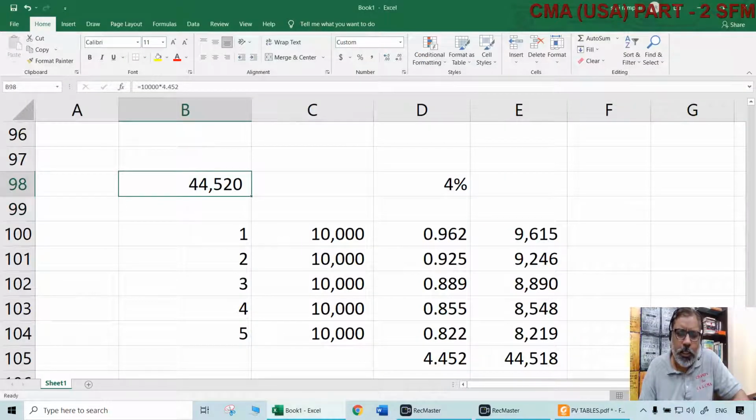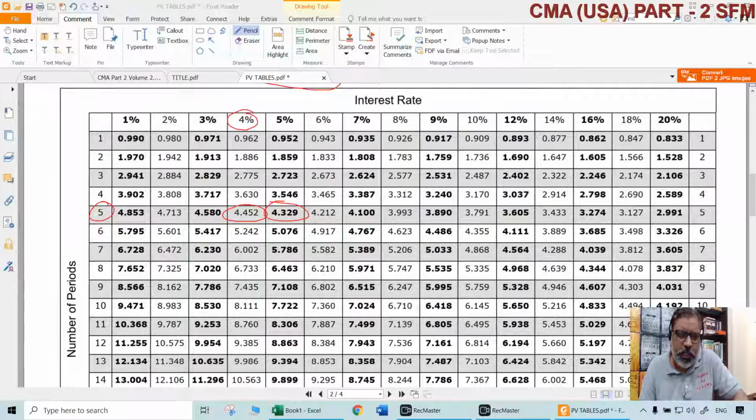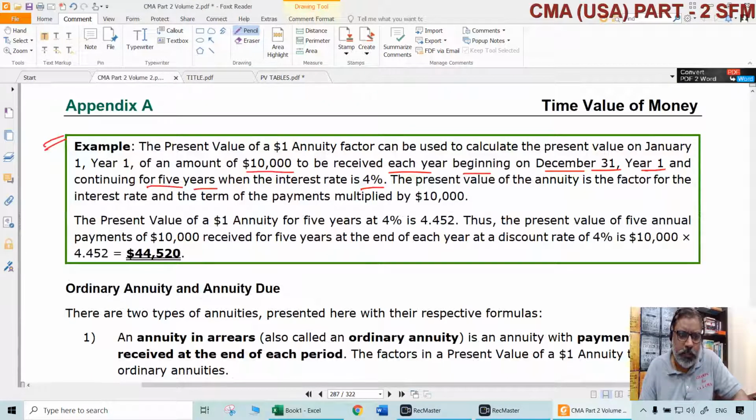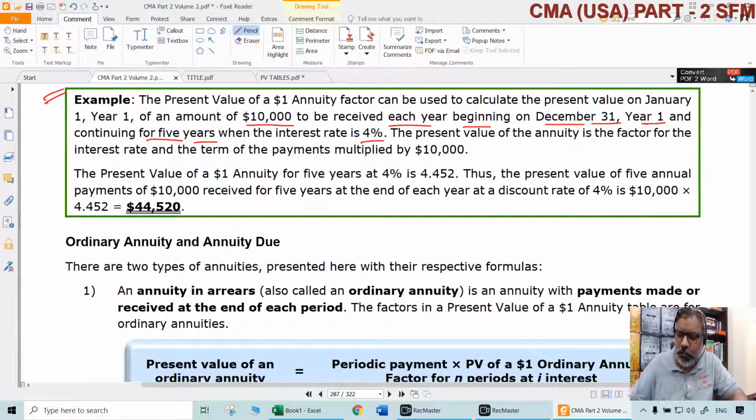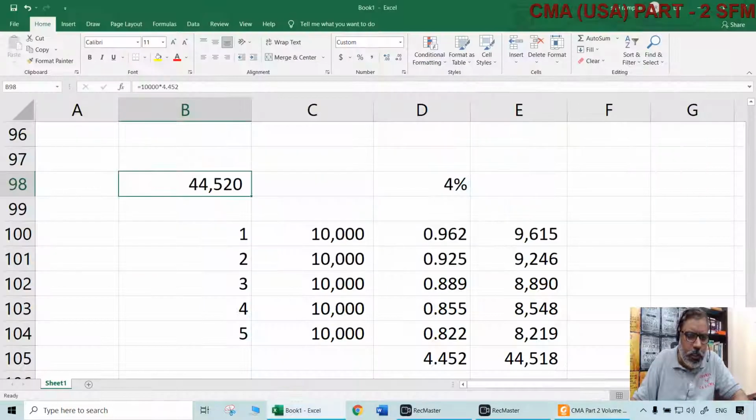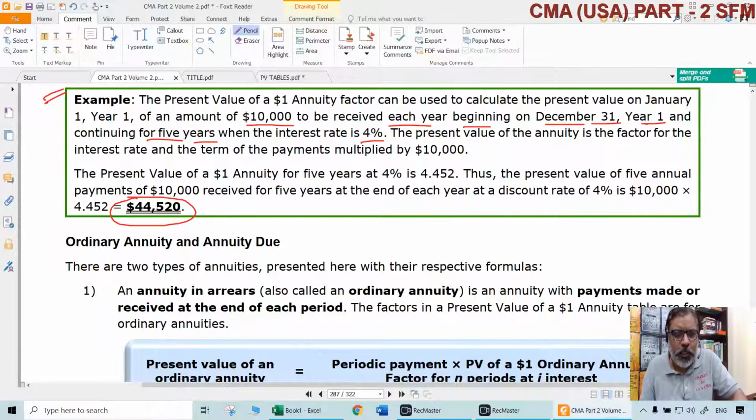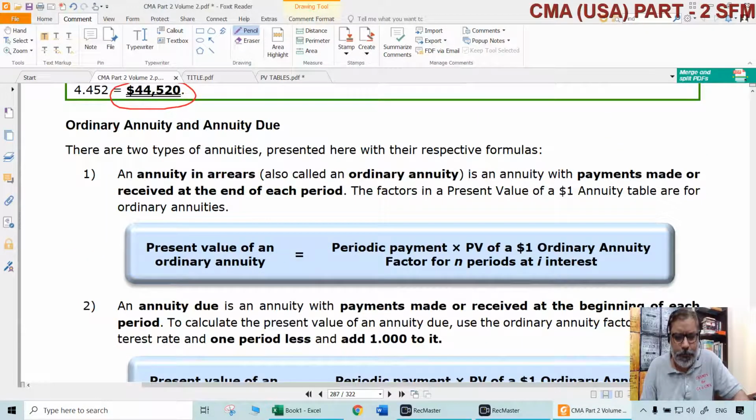You will get automatically the present value of this stream of cash flows. It is not one cash flow, it is a stream of cash flows. We have to understand that when we talk about annuity. So how much present value we got? 44,520. Simple. That's it. That is application of PVIFA.